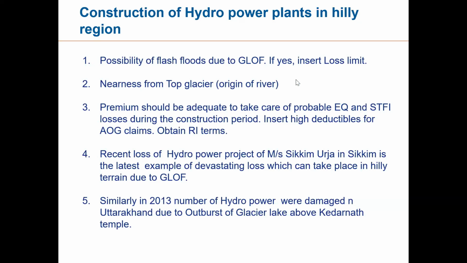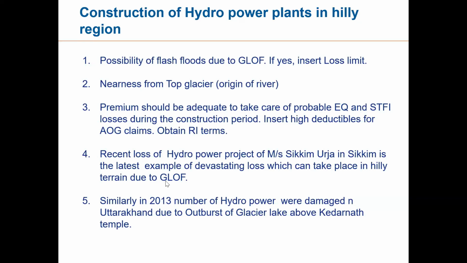So what is the possibility of flash flood from the bursting of that glacier lake, which is there above the hill, on top of the hill? Because we have seen two losses. One is recent, which took place last year only, in Sikkim. So Sikkim Urja, that hydropower in Sikkim, because of the bursting of the lake, that claim is already there, an NHPC claim. It is around 10,000 crores claim. But now this is in dispute.